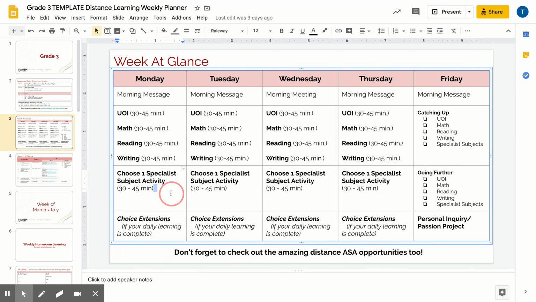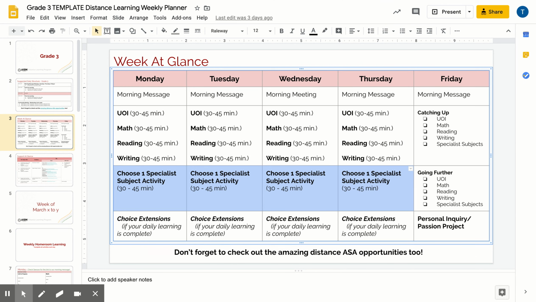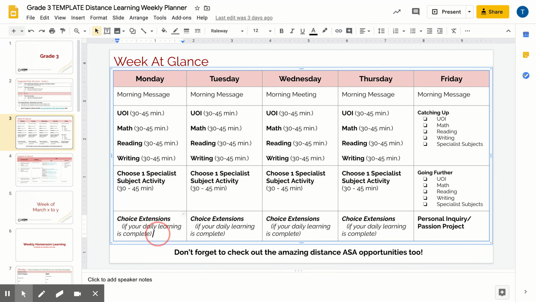There will also be a collection of specialist subject activities. So this is PE, visual arts, performing arts, and Portuguese. And the expectation will be that learners choose one specialist activity to complete each day, with the expectation that all of them are complete by the end of the week. For learners who are completing their daily learning and still have some time and interest in going further, teachers will be providing some choice extensions. These are not required learning. These are meant to help learners go a little further in their learning if they have the time to do so.